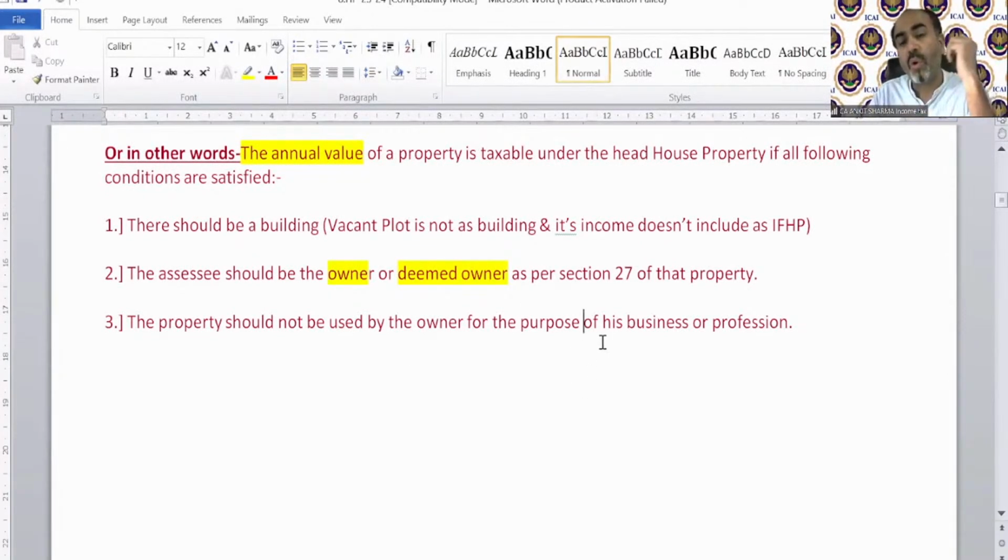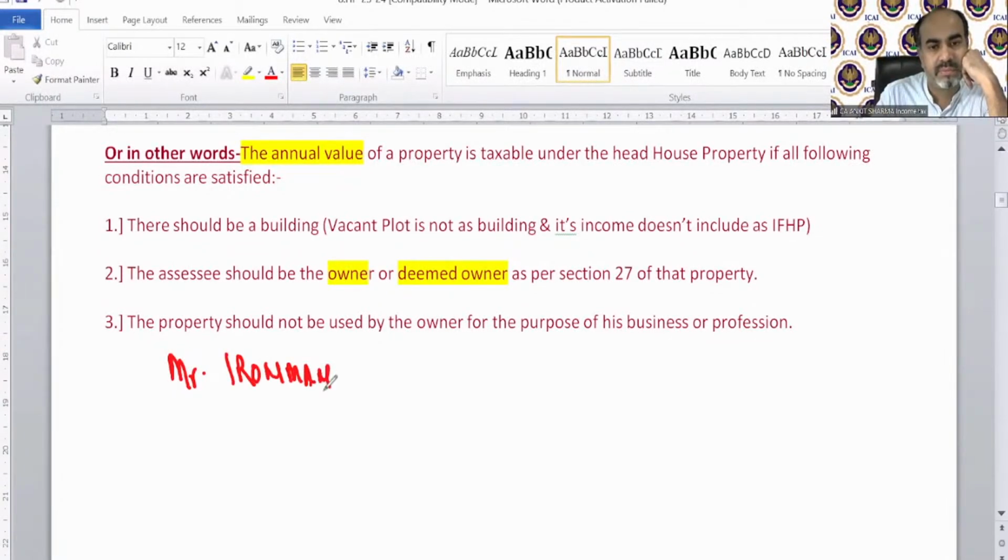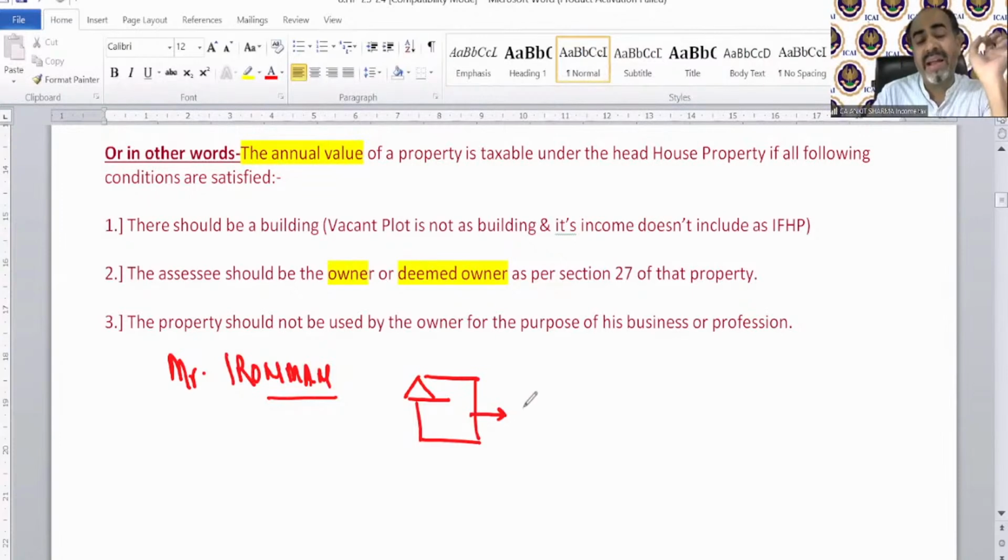For your own business. For example, I have a house property. Technically, there is Mr. Iron Man. He has one property and he lets out this property to Captain America.